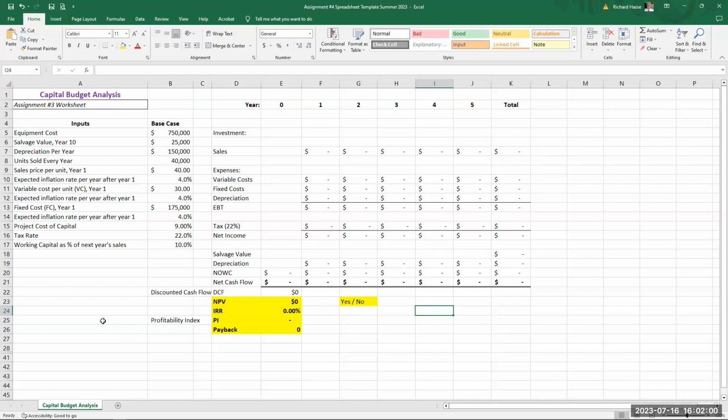But your job is to take these variables and put them in the appropriate cells, do the arithmetic, and come up with these answers. That's your job for assignment number 4, due next Sunday. So again, more on that in my week 7 lecture video to be posted Monday, July 17th. So that's where you stand right now. Now let's take a look, just review what we've done prior leading up to this assignment.